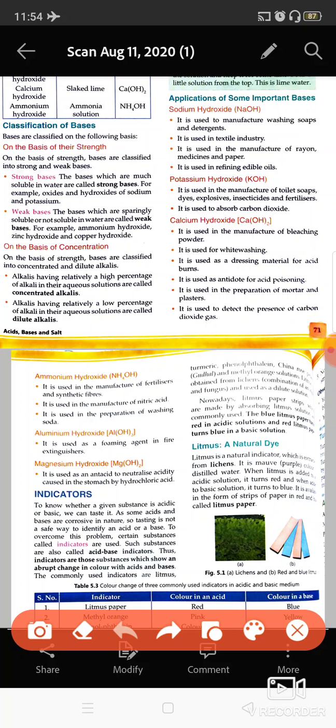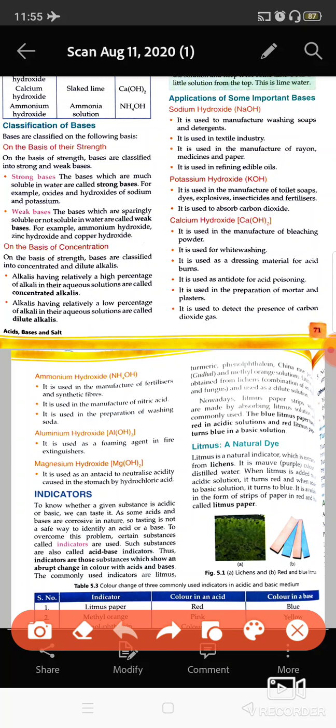Potassium hydroxide is used in explosives, insecticides, which are the chemicals used to kill insects, and fertilizers. It is also used for the absorption of carbon dioxide. If there is any need of absorbing carbon dioxide, then KOH, that is potassium hydroxide, is used to absorb the carbon dioxide from an area.